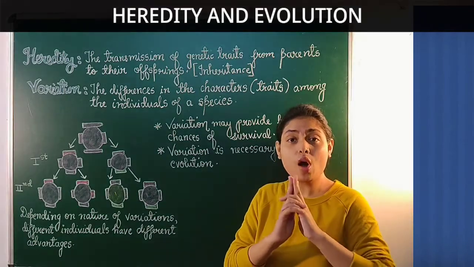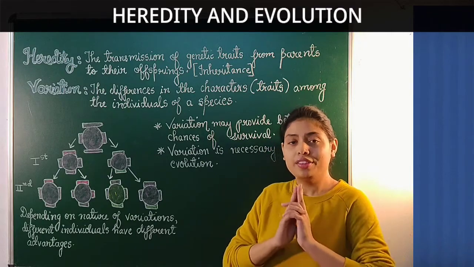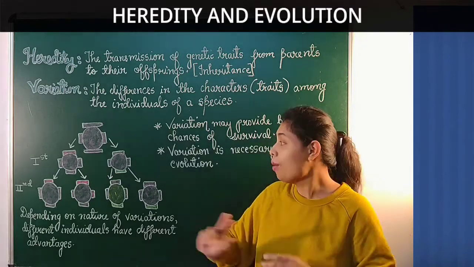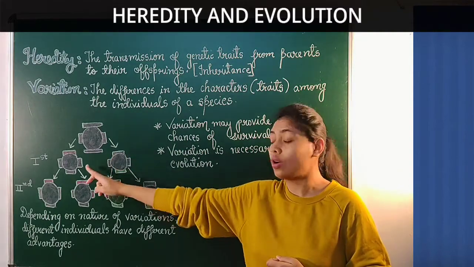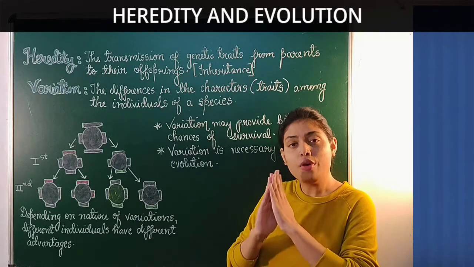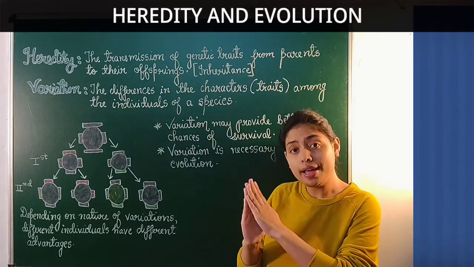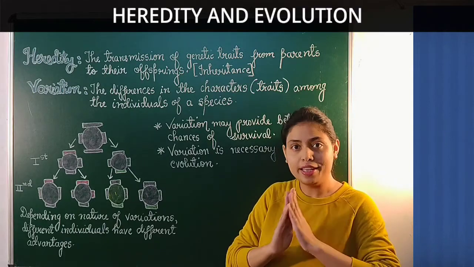Now let us see how variation is caused in asexual reproduction. The organism at the top reproduces asexually to produce two daughter cells. One point to remember over here, children. Whenever a parent cell divides, it produces two copies of its DNA.